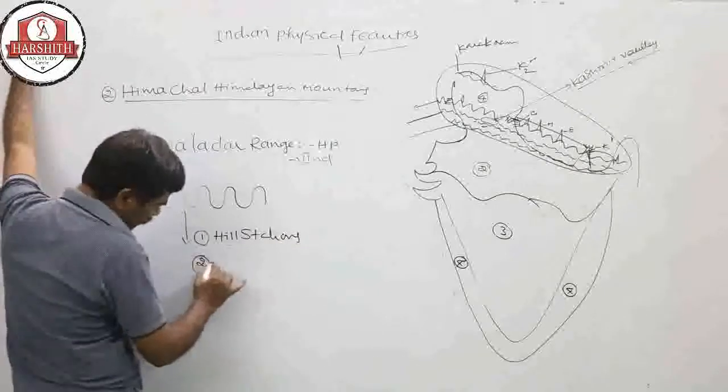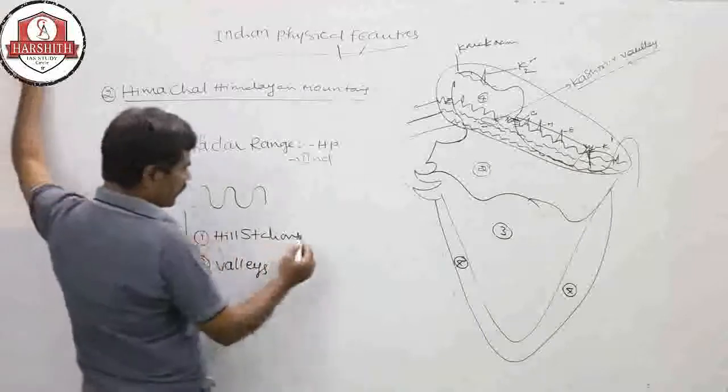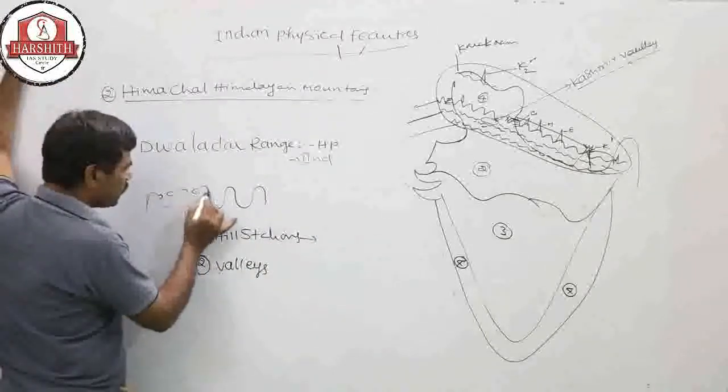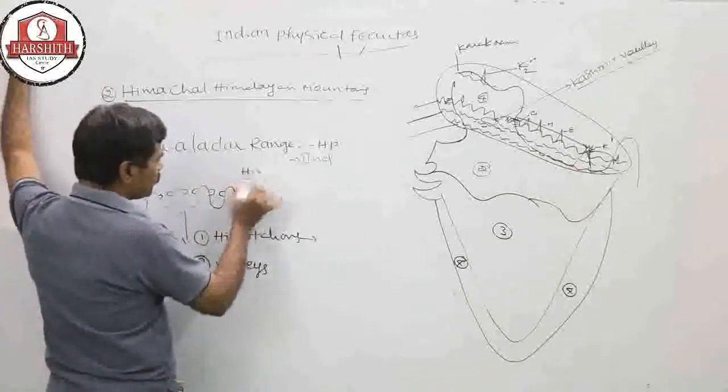Second is the valleys. There are important hill stations constructed like this on the slope of the Dauladar. Like this, these are the hill stations.